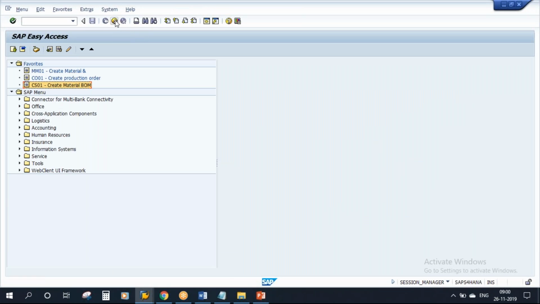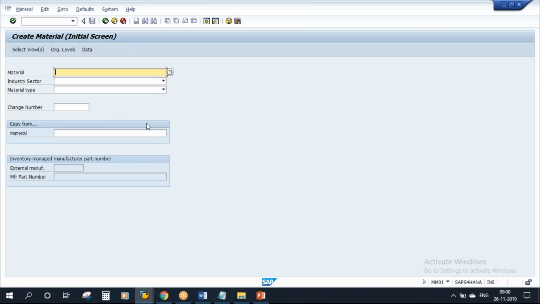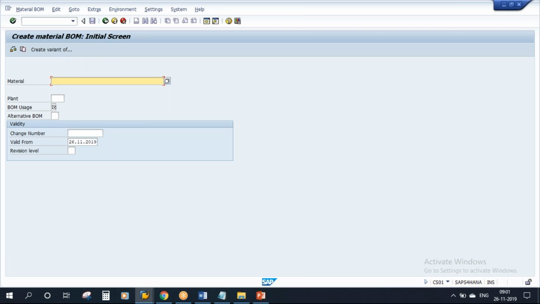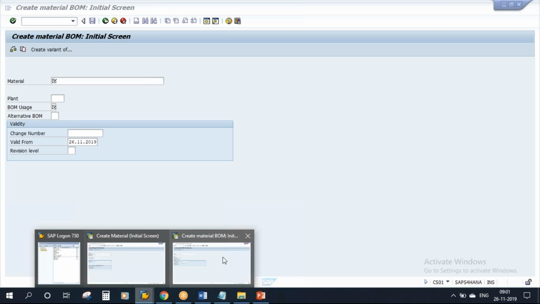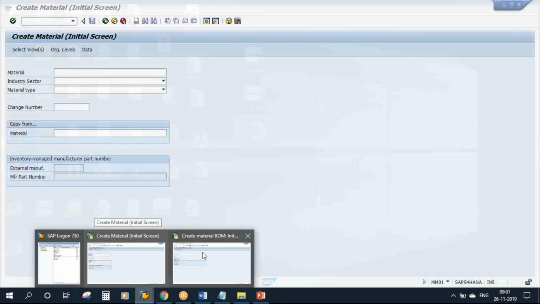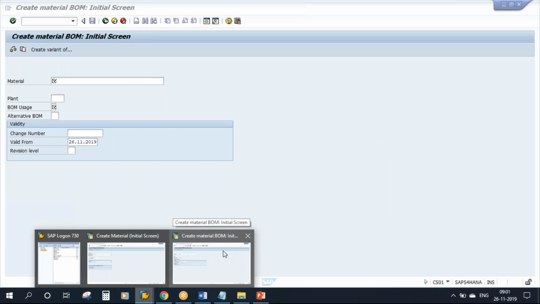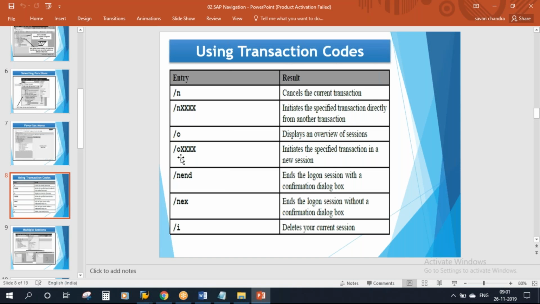Now suppose I close one session and I am on this session. In the other session, I want to open a transaction directly. So put /o followed by the new transaction, CS01. The system will automatically open this transaction in another session. Click on Continue. In another session, it opened that particular transaction. So now two transactions are open: in one session we are creating a material, in the other we are creating the BOM. This is how you can work on multiple sessions: /o followed by the transaction.